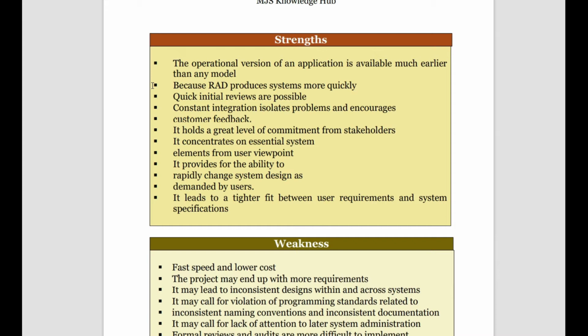It has a great level of commitment, and it concentrates on the essential system development from the user point of view, and it also leads to a tighter fit between user requirements and system specification. You can't always keep on changing it. You must have a proper system in place to know the user requirement and system specification.